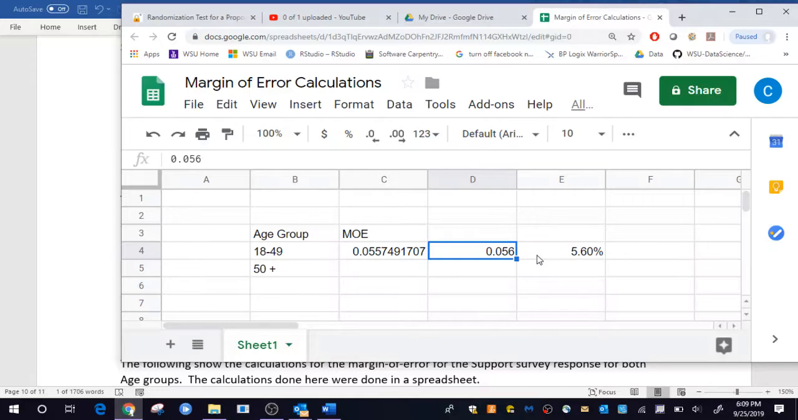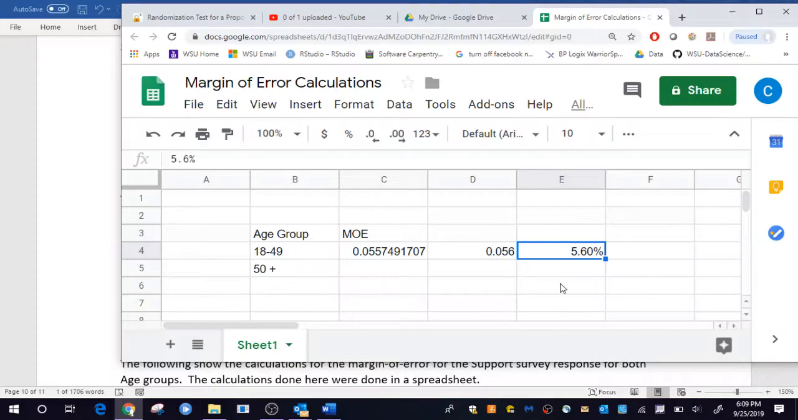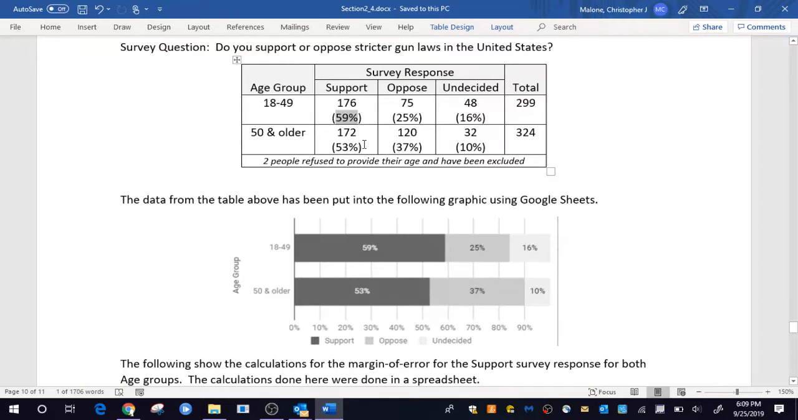Okay? So that's going to be the margin of error quantity for this 59. So how much can I expect this 59 to vary over repeated sampling? Well, that's about 5.6%, I guess. I would expect that 59% to go up by that 5.6% or that 59 to go down by that 5.6%.